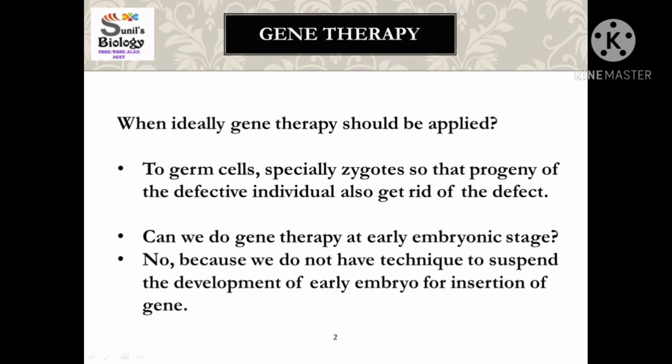Because of this, insertion of a healthy and normal gene in early embryonic stage is a little bit complicated and is not possible meanwhile. So what do we have to do? We have to do the gene therapy at somatic level, that means after birth, in the somatic cell we introduce the healthy gene in the cell. So meanwhile this is the possible treatment for us.